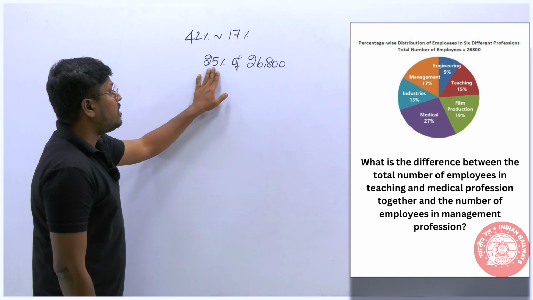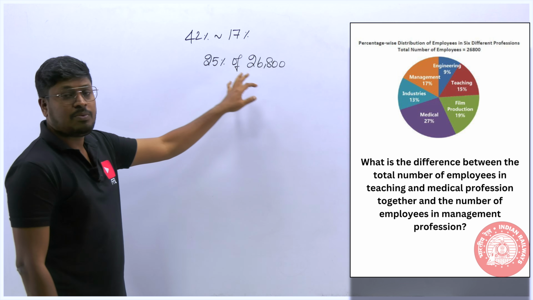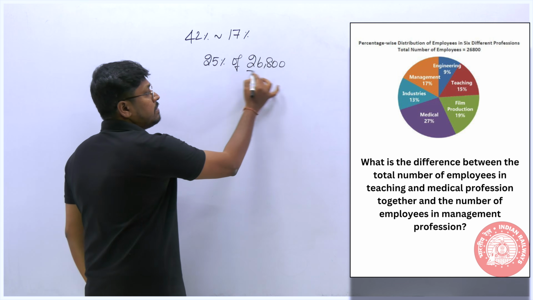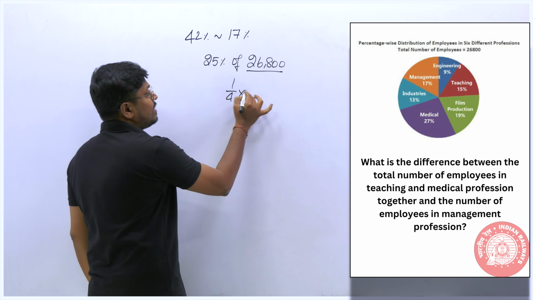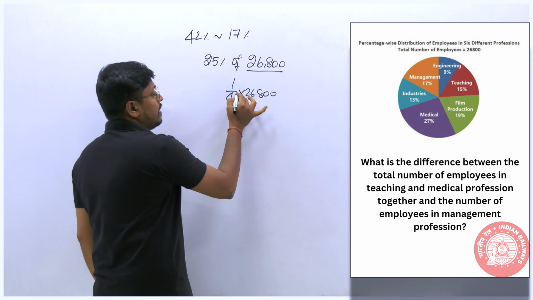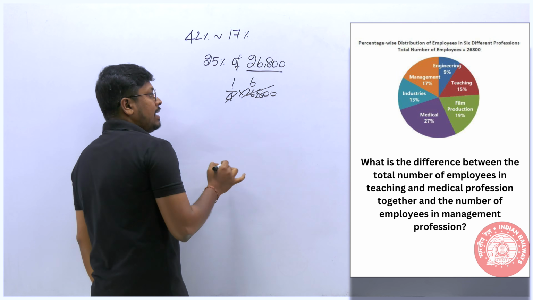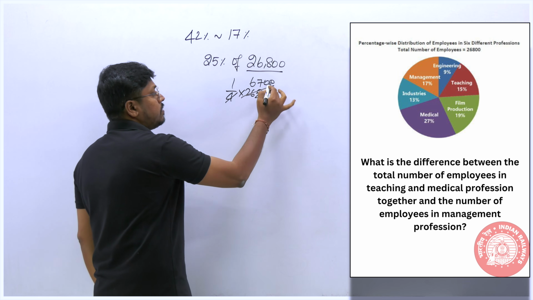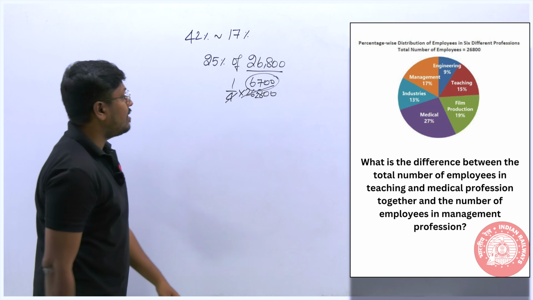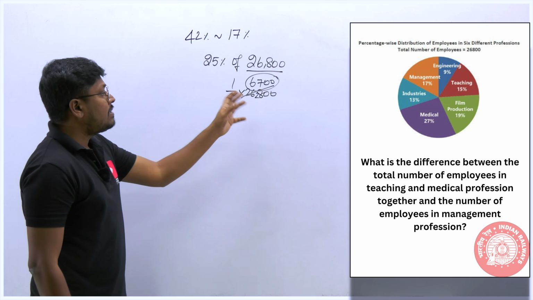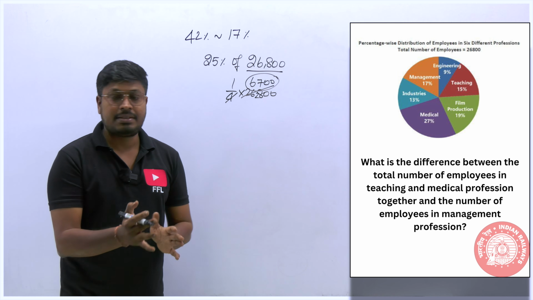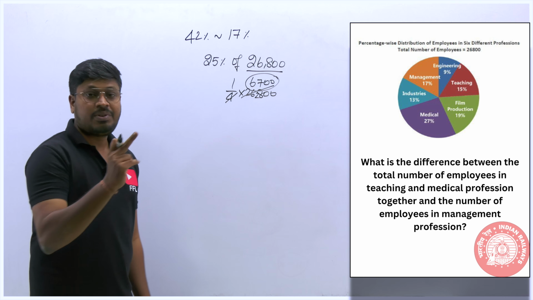Now we have to find what is 25%. 25% is 1 by 4th of this number. So 1 by 4th of 26,800. When you divide, 6 4s are 24, the remaining will be 28. 7 4s are 28. 0, 0. So 6,700. According to the question, 6,700 is the difference, right? So this will be the answer for the first question.